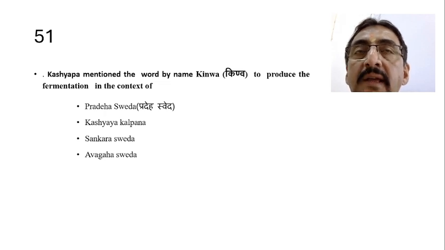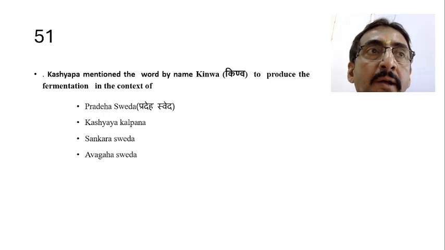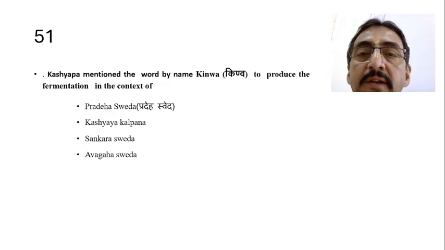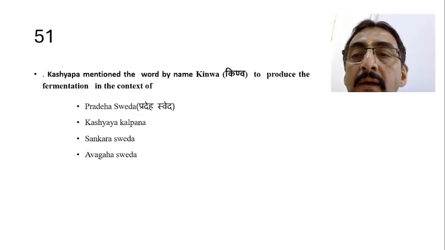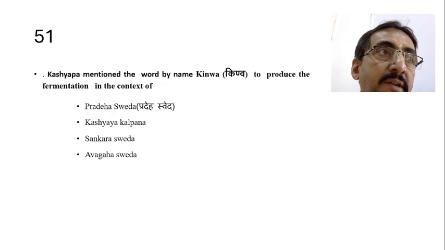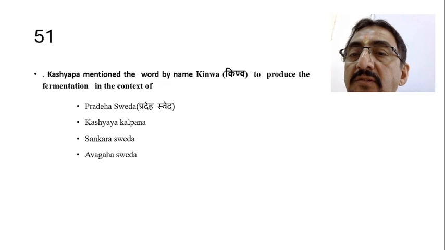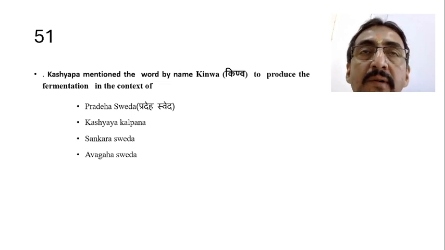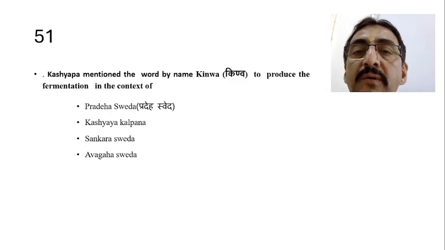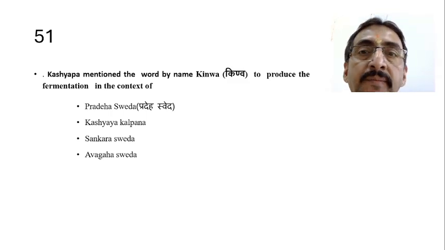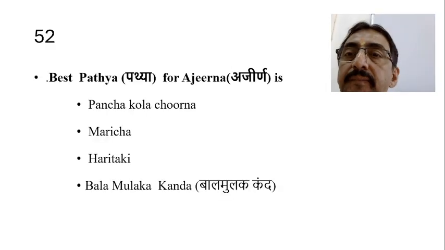No. In Kashaya Kalpana he mentioned a separate type, that is Abhishava, which means Madhya preparations. Fermentation also takes place in Madhya Kalpana, but the word quinoa is not mentioned there. The word quinoa is mentioned in Pradeha Sveda. When we are preparing the material for Pradeha Sveda, he mentioned that the material should be fermented, and then the fermented material has to be used. So the correct answer is Pradeha Sveda.